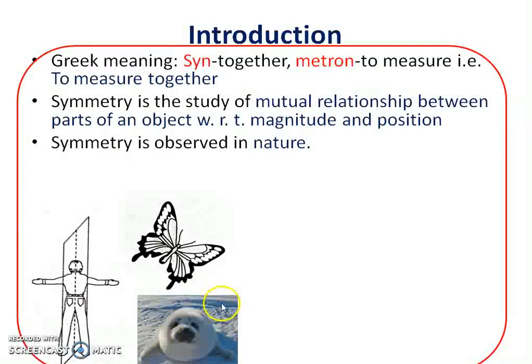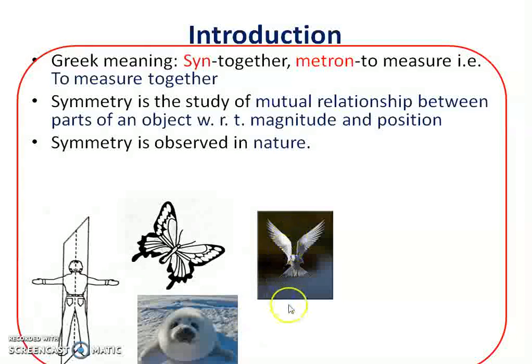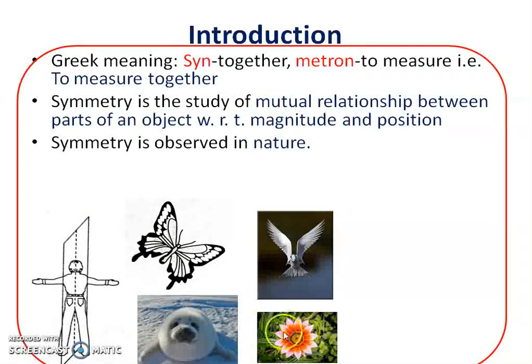It has a bilateral symmetry. Birds are having specific symmetry. This flower is also symmetrical. So in nature, we observe many objects which are symmetrical. Plants and animals are symmetrical.